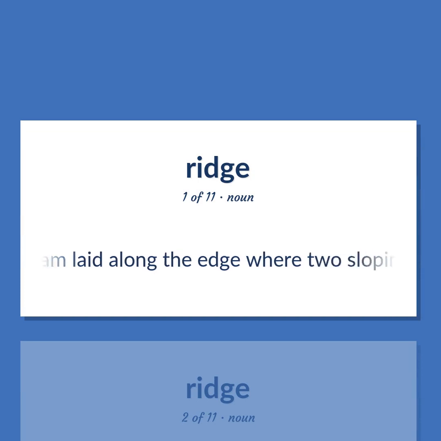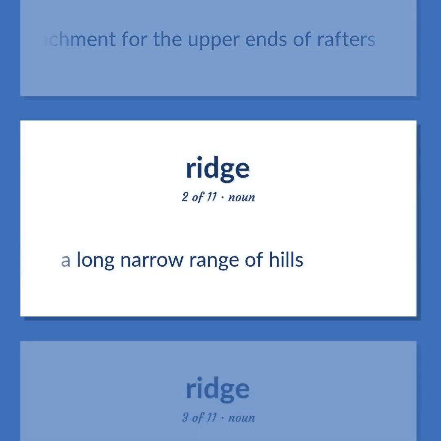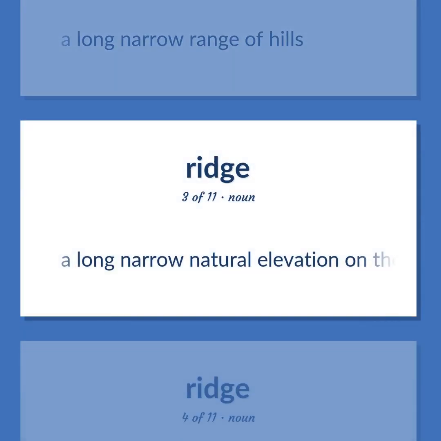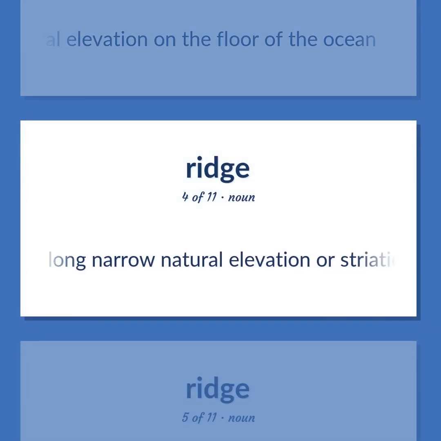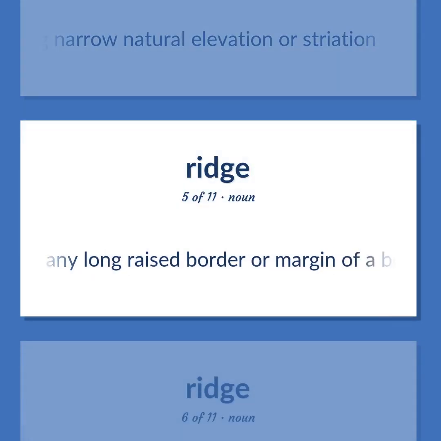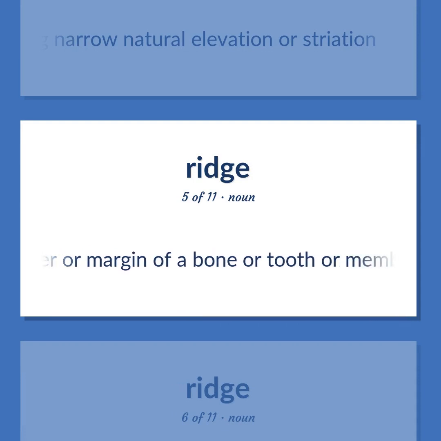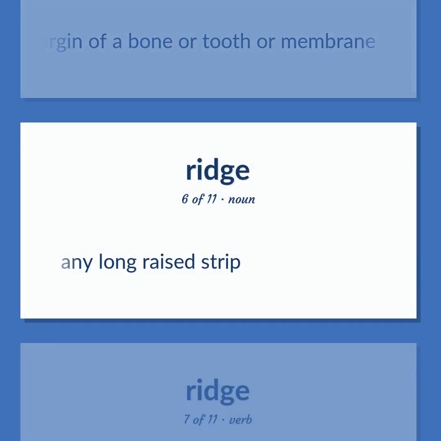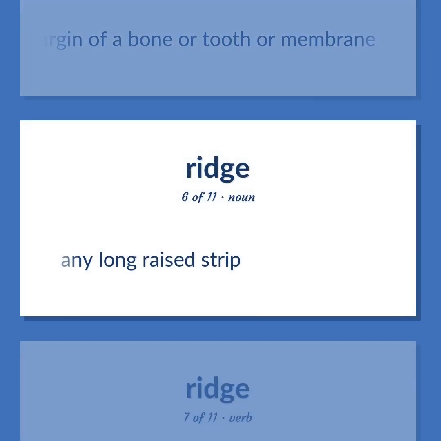A beam laid along the edge where two sloping sides of a roof meet at the top provides an attachment for the upper ends of rafters. A long narrow range of hills. A long narrow natural elevation on the floor of the ocean. A long narrow natural elevation or striation. Any long raised border or margin of a bone or tooth or membrane. Any long raised strip.